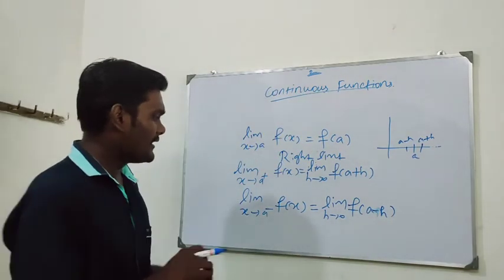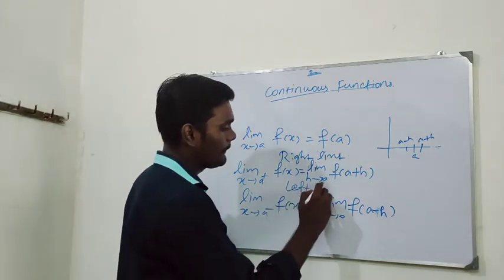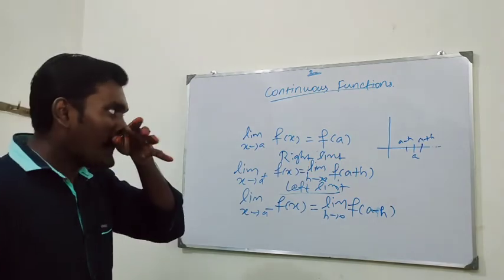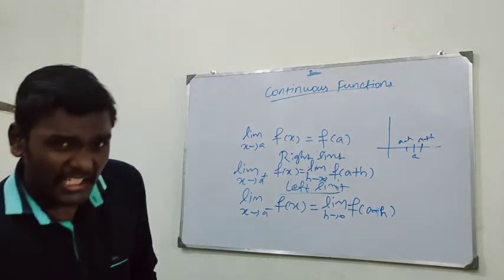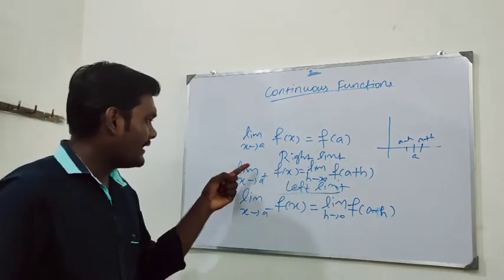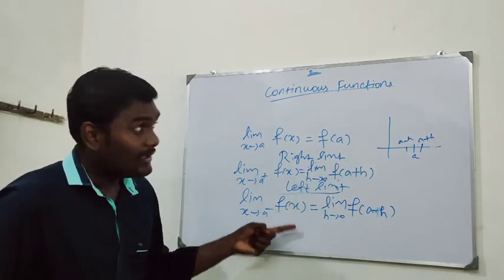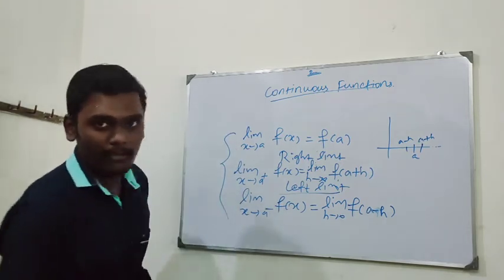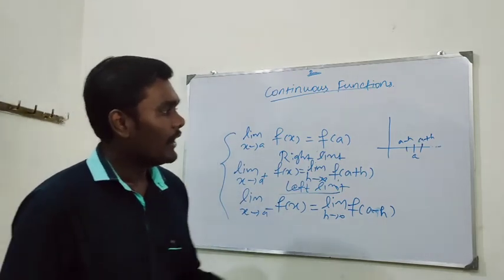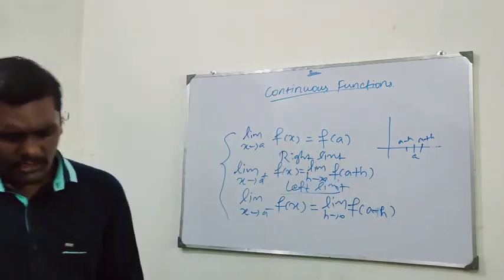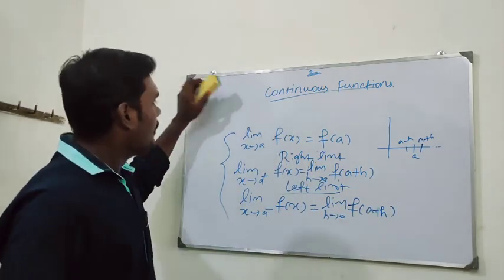So we can say the function is continuous at the given point a if the right limit, the left limit and the value of the function at the point, these three values are equal together. Let me give you another example.